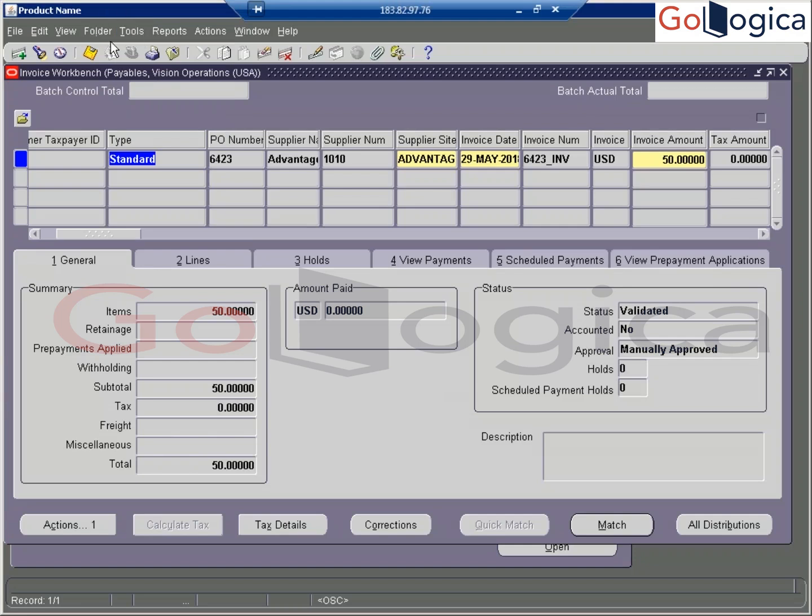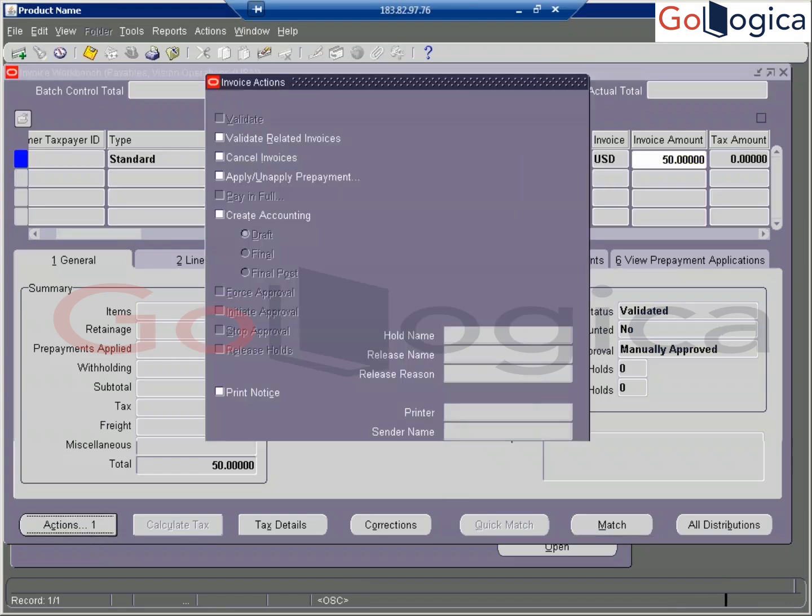So go to here it is. Accounting is not done. Go and create accounting here.